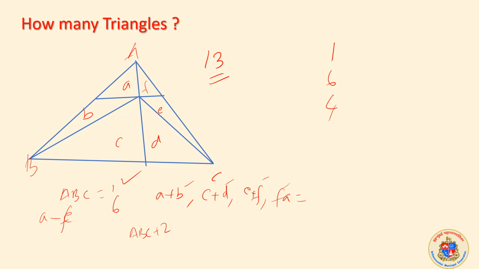Then when we consider ABC as a triangle, A plus B plus the inside one. The outside ones we have already counted. A plus B plus C makes a triangle. If I am writing A, B, C, D here, a triangle ABD. The same way D plus E plus F is also making a triangle. That also will be added, and the total is 13. This way we can find. Whichever way is comfortable to you, you will do.